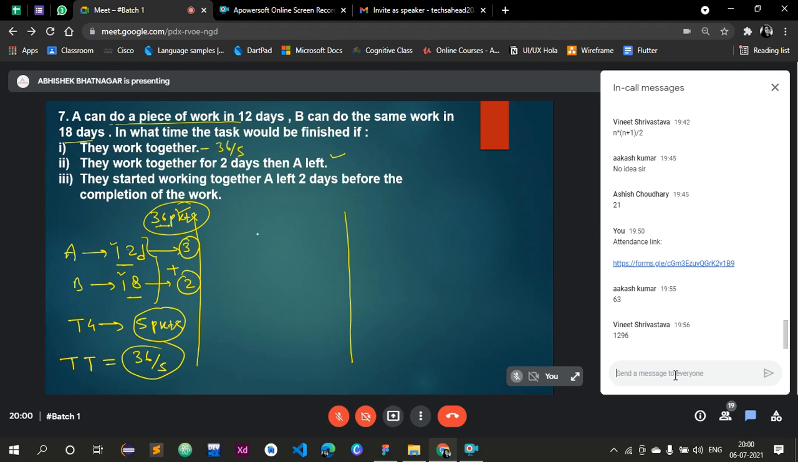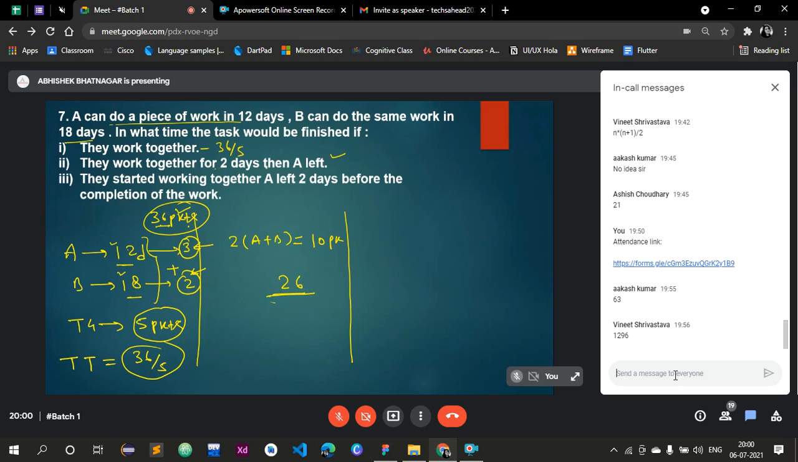Question number 2. They work together for 2 days, then A left. Now, what is the task of 1 day? It must be 3 packets plus 2 packets, which is equal to 5 packets. So 2 days of work must be 10 packets out of this 36. Now they have formed 10 packets out of 36. The remaining part is 26 packets.